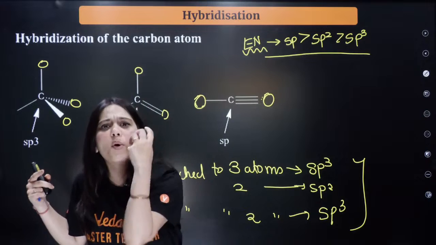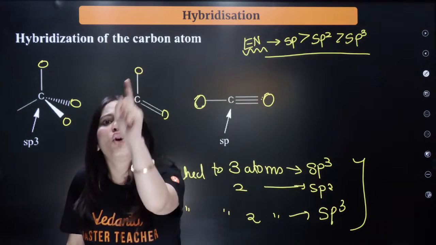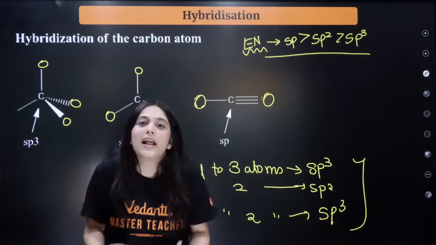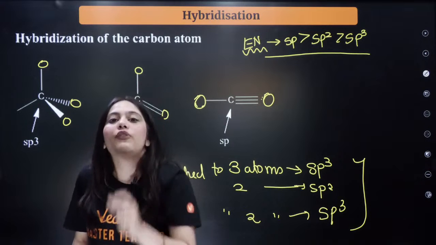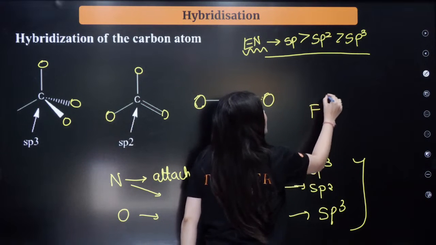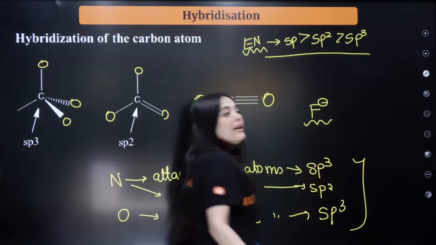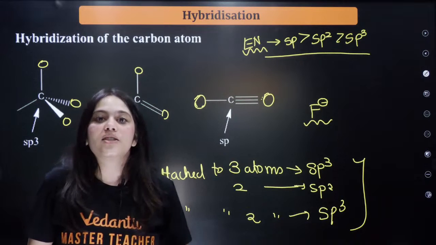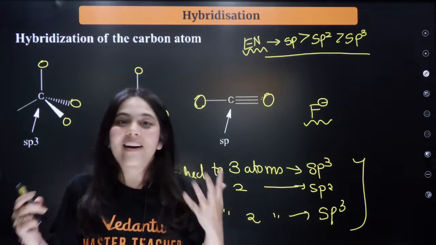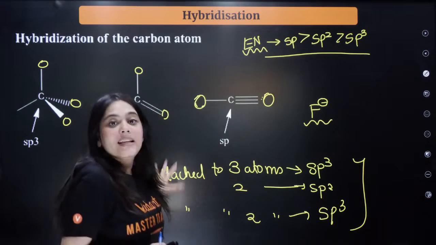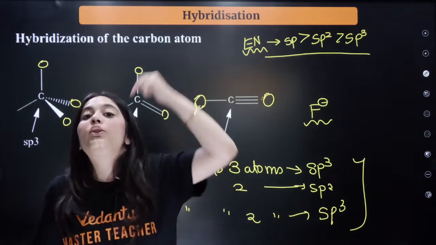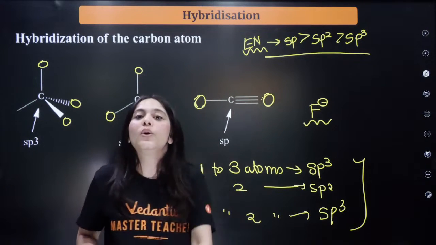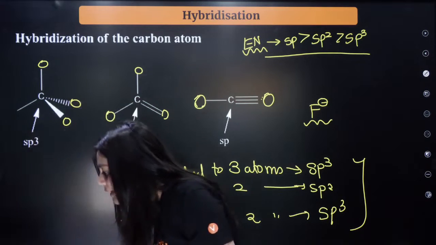For example, which is the most electronegative element you know? It is fluorine, right? Fluorine is so electronegative that it keeps electrons to itself. Which charge is stable on fluorine? Just how on fluorine negative charge is stable, similarly, on your sp hybridized atom, negative charges will be more stable because they are more electronegative in nature. All these things you will use while you are doing the application part in the GOC. That's why I'm explaining these things to you from the very, very basics. Is this thing clear to everybody?